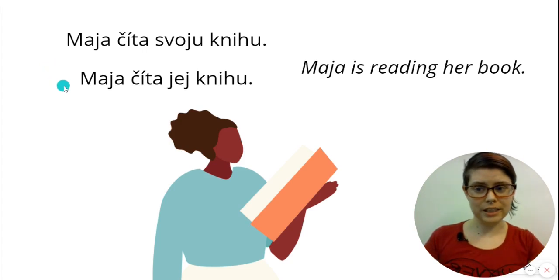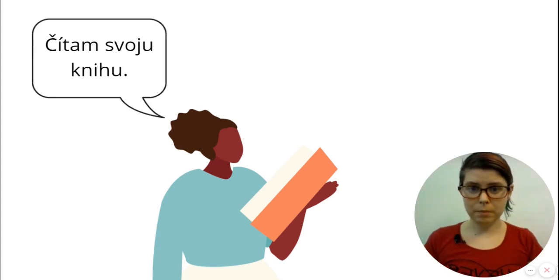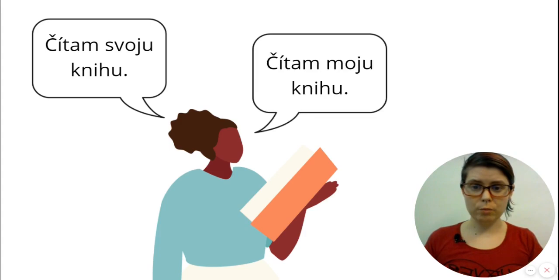And in the second case, Maja is reading someone else's book, maybe her friend's book. How about in the first person? Let's look at the same example in first person. Maja hovorí, čítam svoju knihu. She could also say, čítam moju knihu. Both of these are correct.